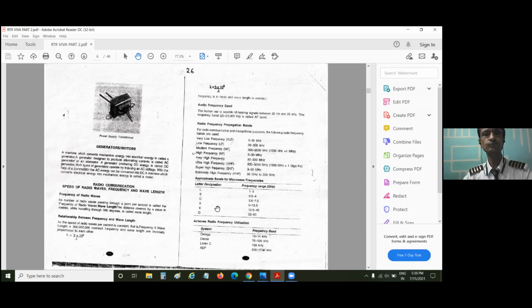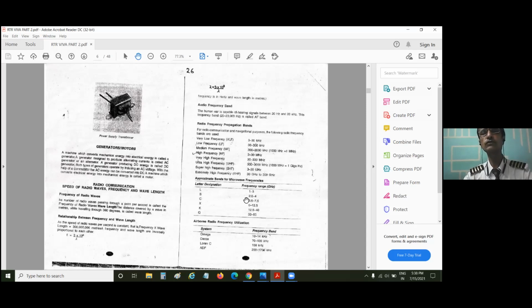No need for you to remember the approximate bands for microwave frequency or airborne radio frequency utilization. The two things you must remember exactly: one is the AF band, the audio frequency band, which a human ear can listen to. Whatever frequency we produce after 20 kilohertz is supposed to be radio frequency, RF, which our human ear cannot hear.